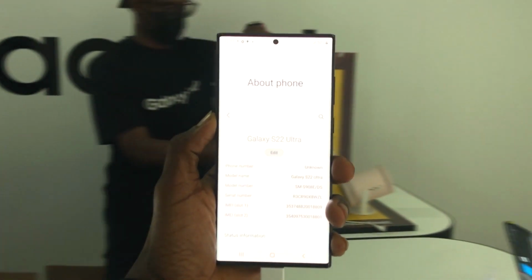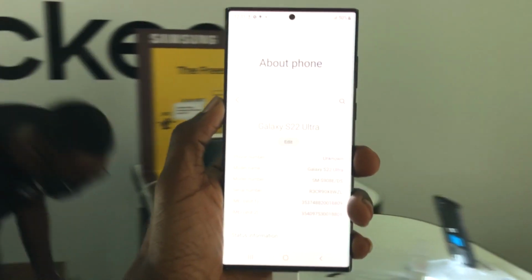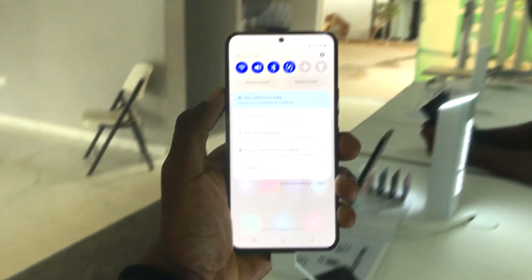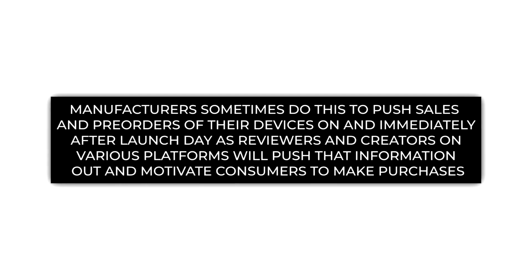That's why it can go as low as 1 Hz and toggle all the way up to 120. That's why we don't have it on the S22 and S22 Plus, because they don't have that form of technology on the displays. So they cannot achieve 1 Hz to 120, neither can they even achieve 10 Hz to 120.